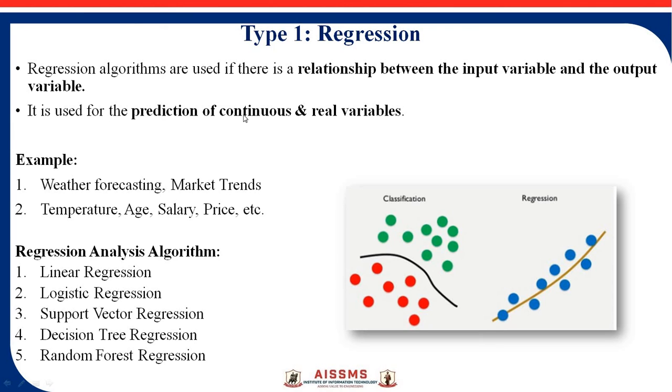It is used for prediction of continuous and real variables. For example, weather forecasting, temperature, age, salary, market trends, price. All these things continuously change, or depend on each other, right? So this is the concept of regression. There are various regression algorithms like linear regression, logistic regression, support vector regression, decision tree, and random forest regression. We will learn these algorithms in the next session.